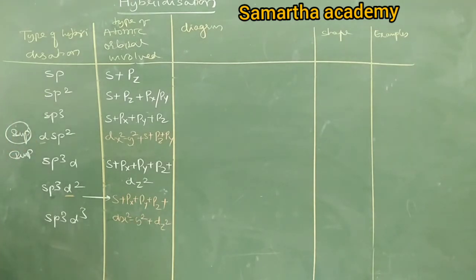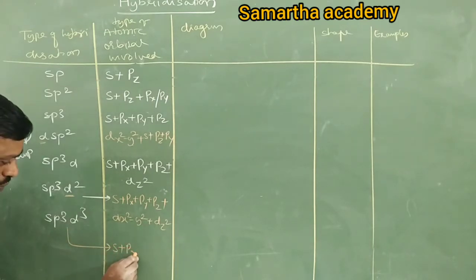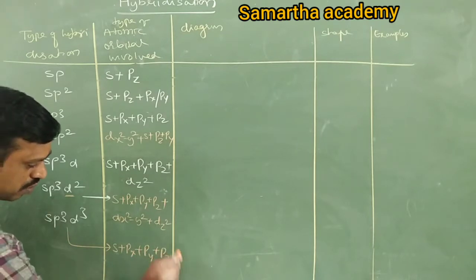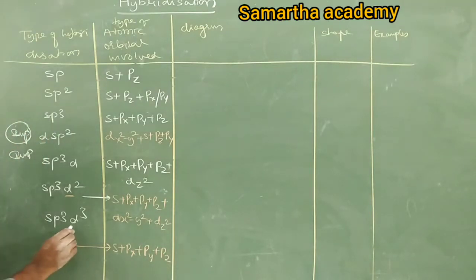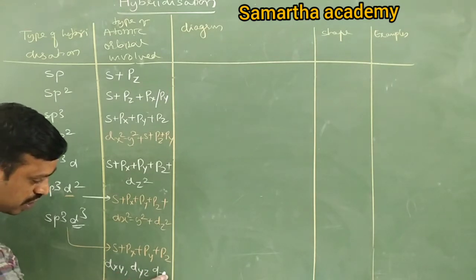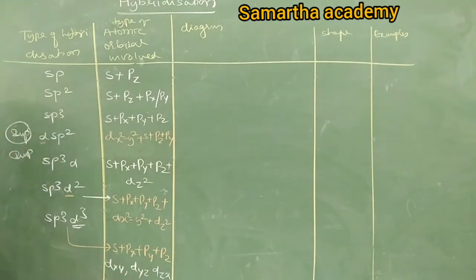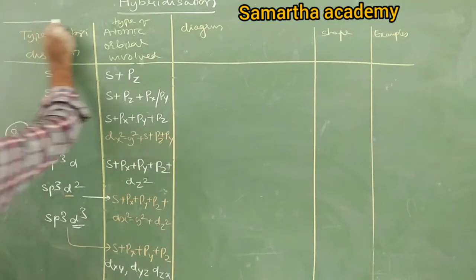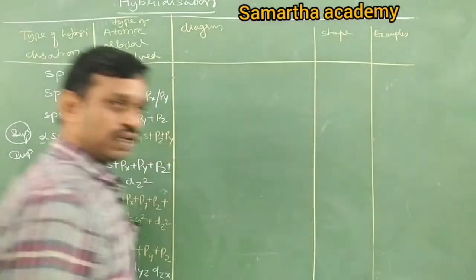Next, last one. Here is one s orbital, px, py plus pz. Now there are 3 d orbitals. Do you know which 3 d orbitals have the same energy? T2g or Eg? Eg is 2 orbitals. T2g is 3 orbitals. Which orbitals are T2g? dxy, dyz, dzx. So these orbitals are involved in the hybridization.